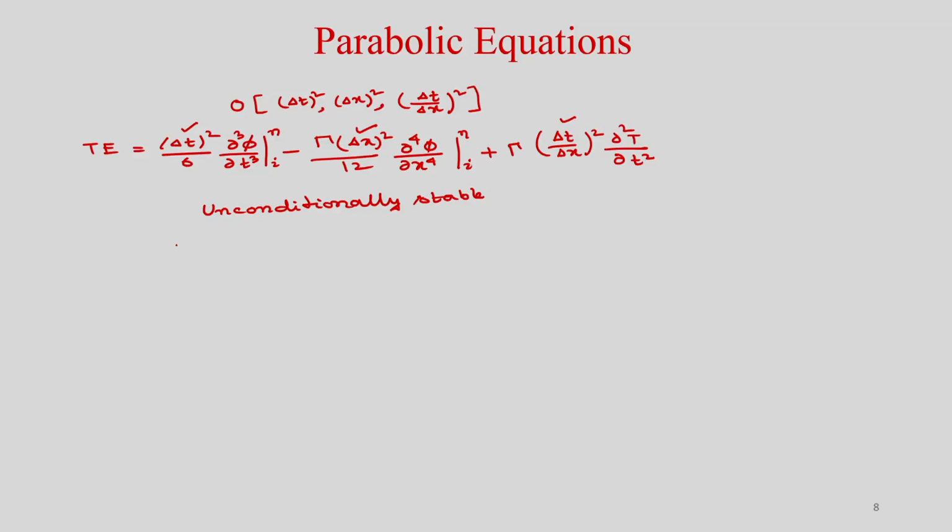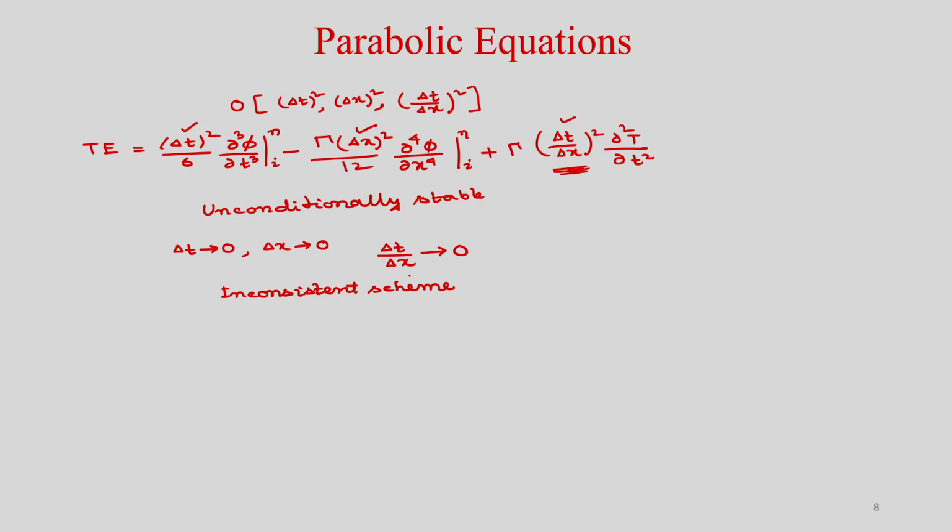So, what I am telling is that if delta t tends to 0, if you reduce the time step size and delta x refine the grid, so delta x tends to 0, but del t by del x, okay, it may not tend to 0. Okay. So, in the truncation error this term will remain and your truncation error will not tend to 0. So, obviously, it is an inconsistent scheme.